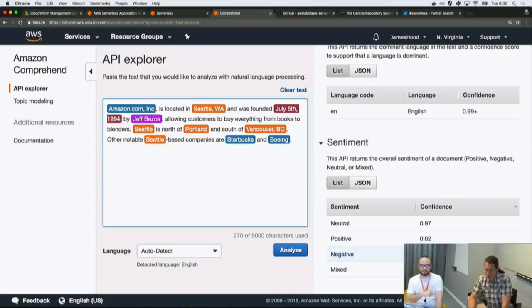So what I want to do is create a Lambda function that receives tweets. I will configure the Twitter event source app with a search, like hashtag serverless. That's going to start invoking my Lambda function with a list of tweets.